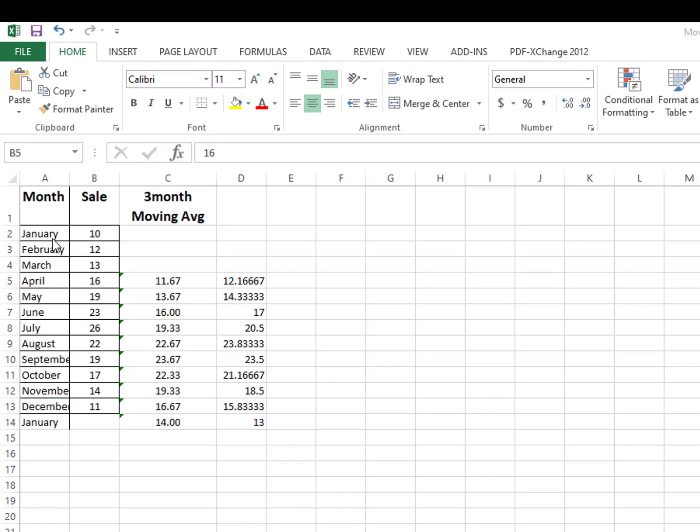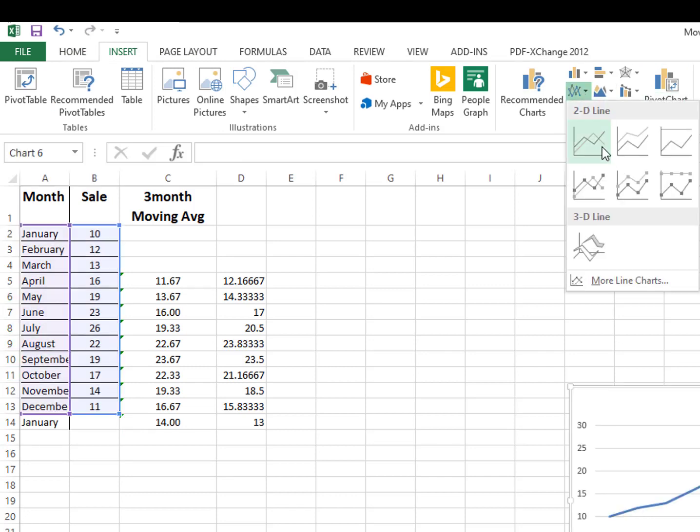So in this example, I'm just going to show you how you will check the data behavior. We have a specific data set. For January, the actual sale is 10. For February, it is 12. For March, 13. We want to check the data behavior, so what you need to do is select this whole data set and then check the behavior of this data.